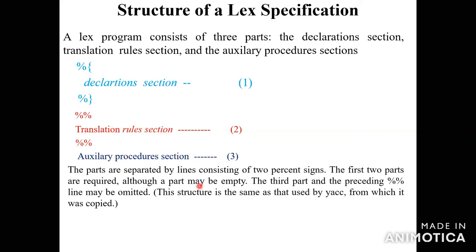In the auxiliary procedure section, you specify the main of the given program. This procedure is used by the translation rule section, and the auxiliary procedure section is compiled separately, and all the data can be loaded into the lexical analyzer.